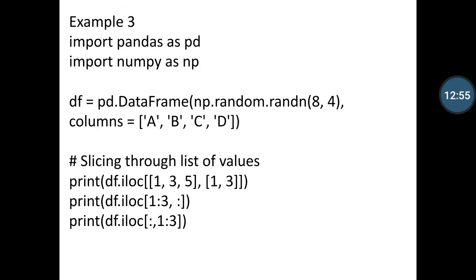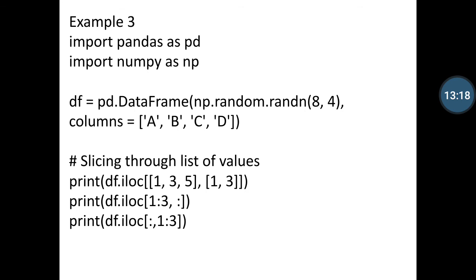Then after slicing through a list of the values, I am defining another example. We import both the libraries, pandas and numpy, and define a data frame variable df = pd.DataFrame(np.random.randn(8, 4)) with column values a, b, c, d. And then I put a comment here: slicing through a list of the values.